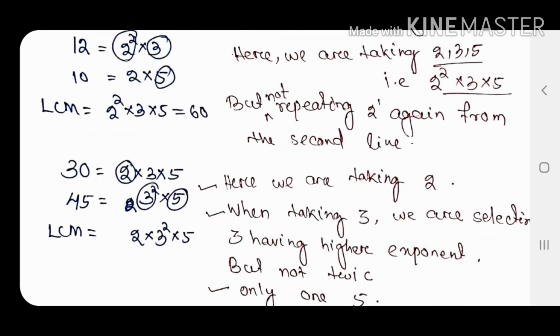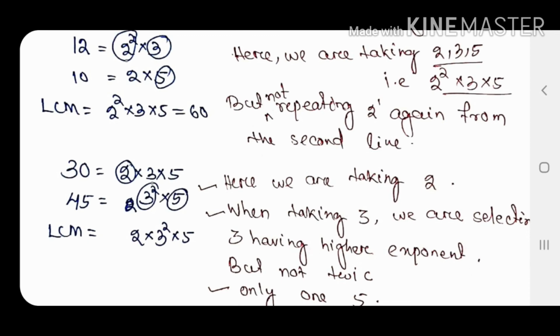So, now here we will discuss some examples. 12 is written as 2 square into 3. 10 is 2 into 5. For LCM I will take all the factors. So here 2 I will take, but which power? The higher power, so 2 square. Then 3, with 3 only one is there, so I will take only 3.